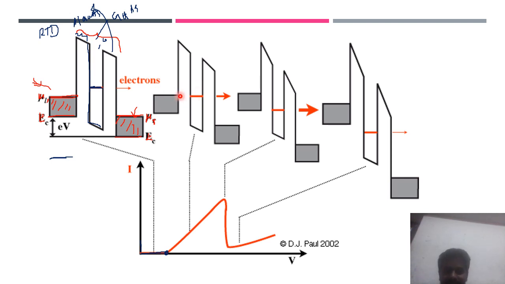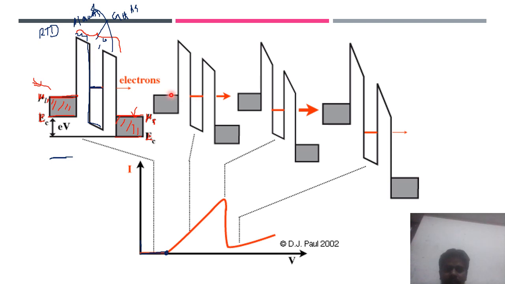So there is some probability of tunneling for the electron from the left hand side. That means here there are a lot of electrons. This Fermi level, the topmost level of the left hand side semiconductor, is matching with the discrete energy inside the potential well.